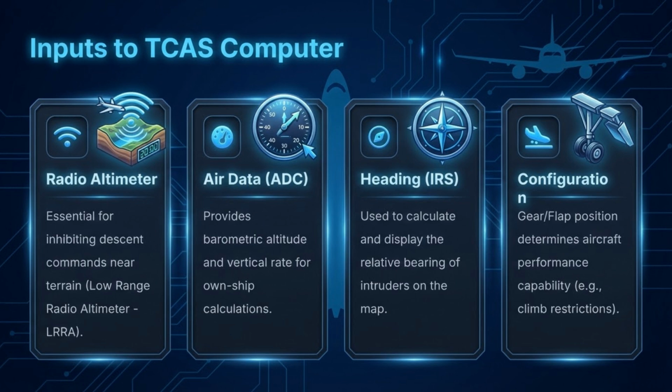The TCAS computer uses several inputs. The radio altimeter is crucial for inhibiting descent commands near terrain. Air data provides barometric altitude and vertical rate. Heading is used to calculate relative bearing. Configuration data determines aircraft performance capabilities.